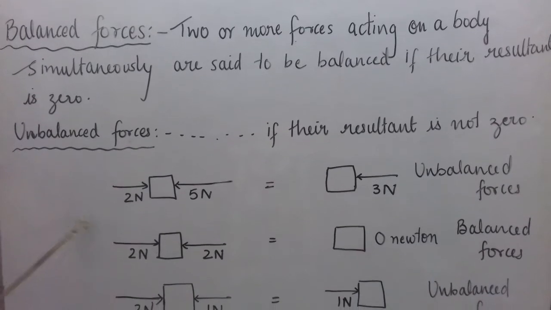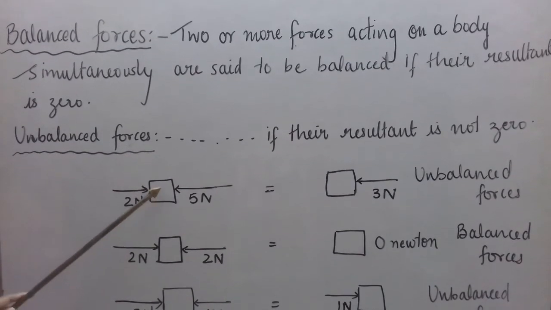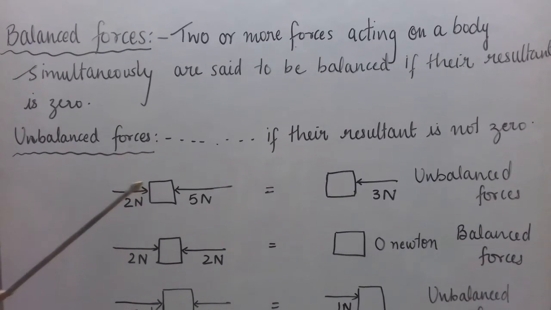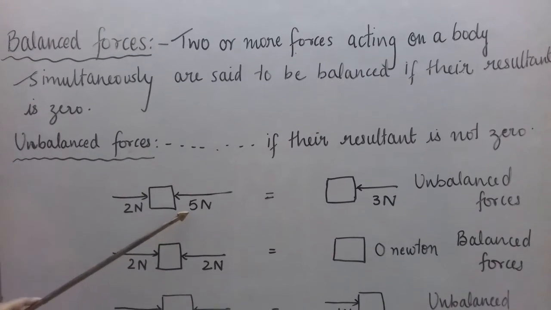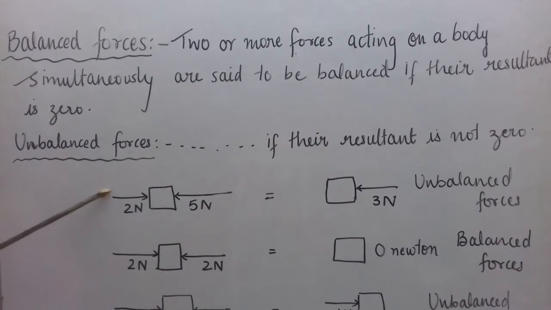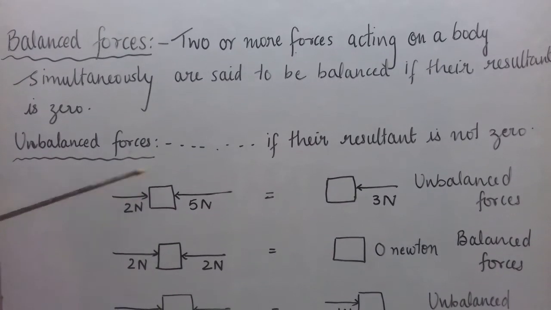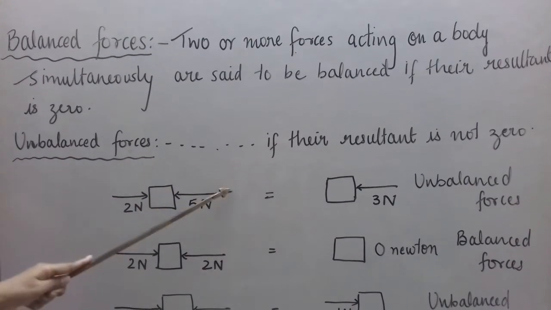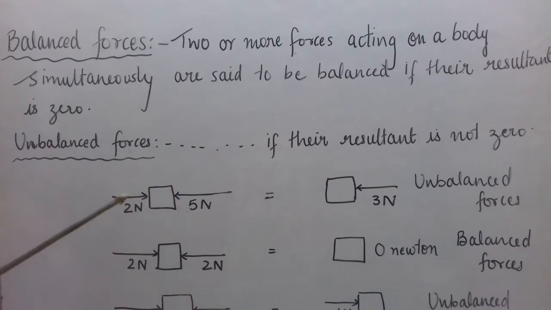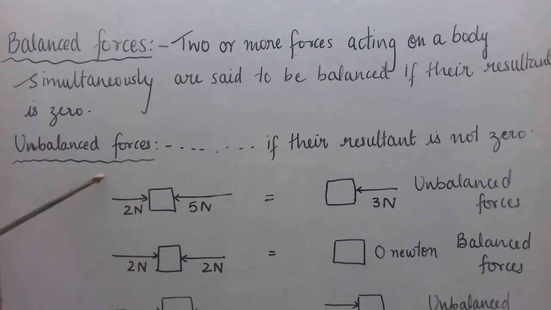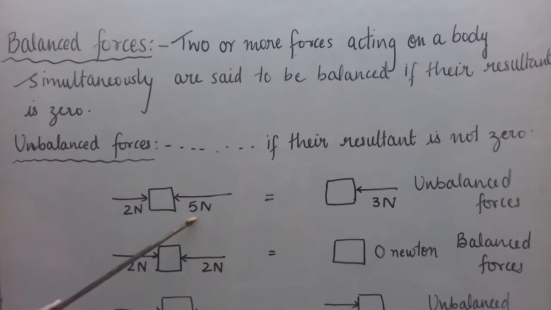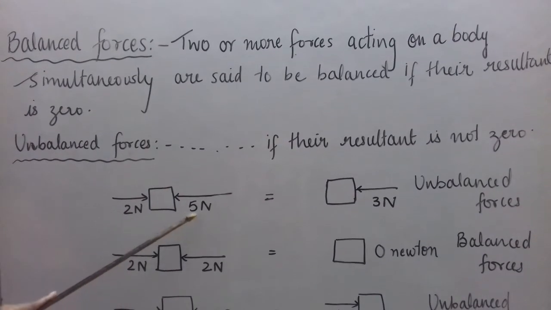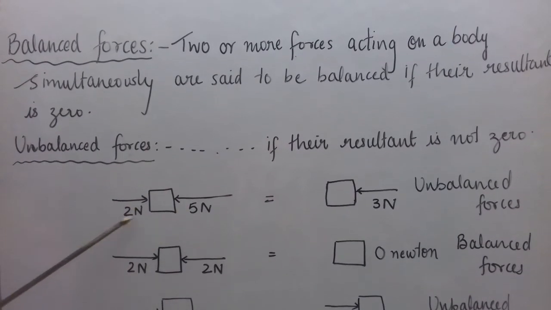Only force. So in this case, we have a box and two forces are applied on it, which are two vectors. One is a 5 Newton force which is acting on the box towards the left-hand side, and the other, 2 Newton, acts towards the right-hand side. Now, if we have to take the resultant of the two forces, it means we have to add the two forces.